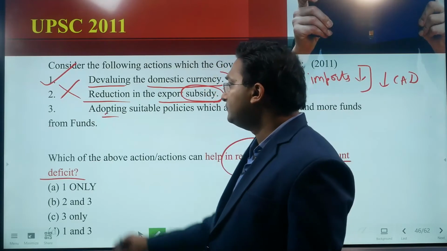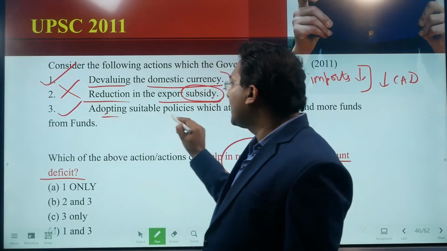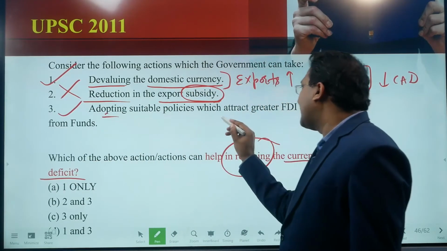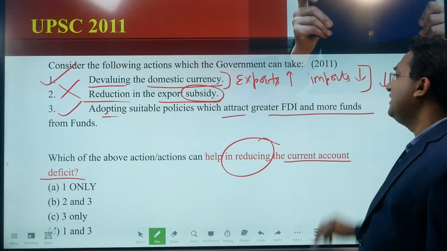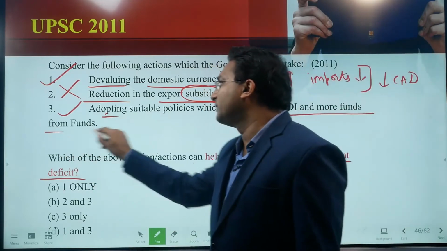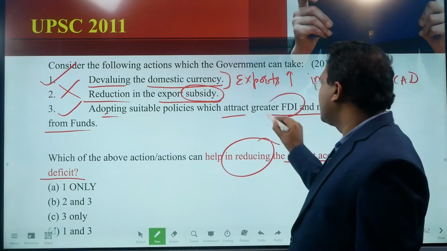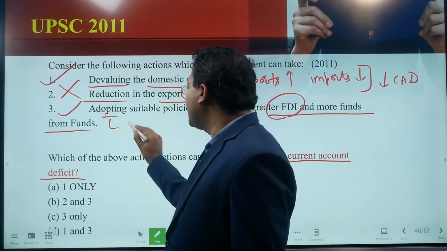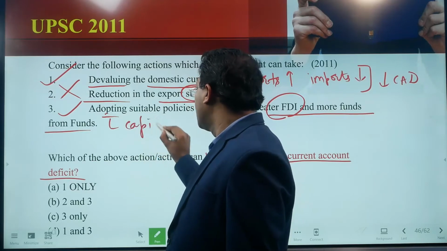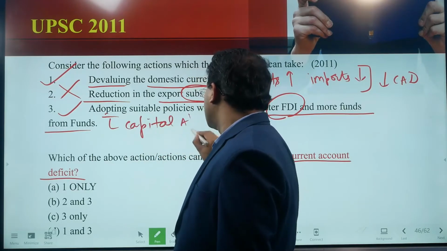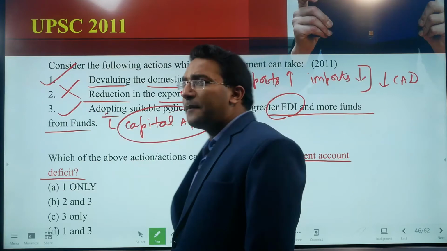Statement 3, adopting suitable policies which attract greater FDI and more funds from abroad, right? Yes, it will attract FDI, but that is a capital account transaction.